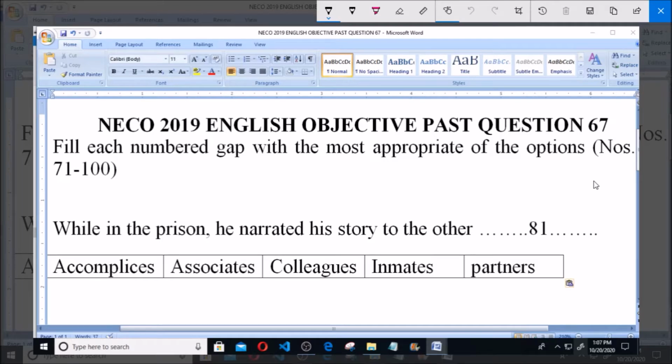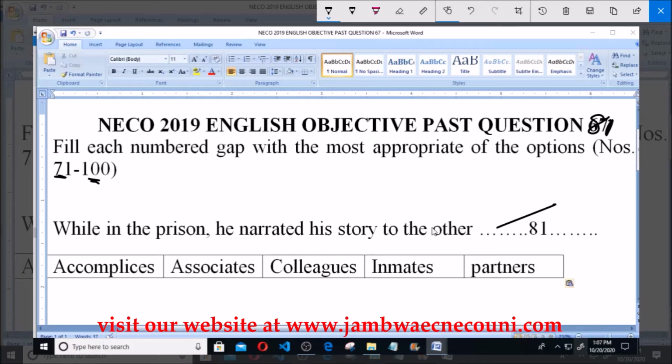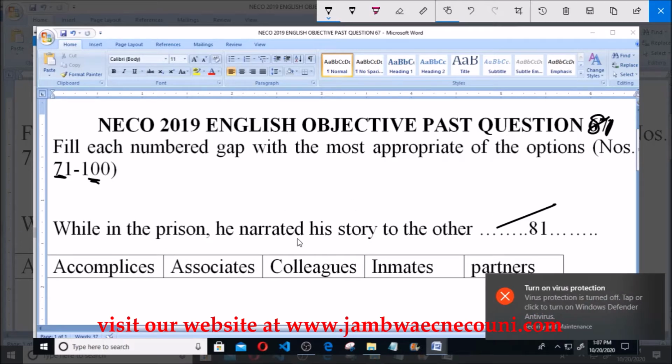Question number 81. The instruction here says fill each numbered gap with the most appropriate of the options. So this question is to answer question from 71 to 100. And the statement here says, while in the prison, he narrated his story to the other. While in the prison, he narrated his story to the other.